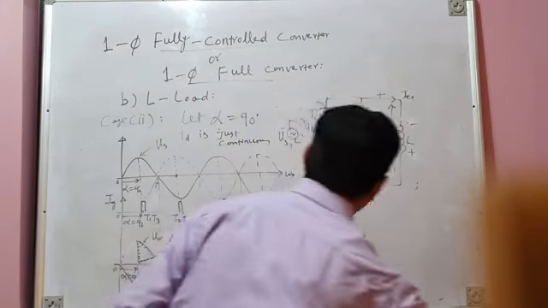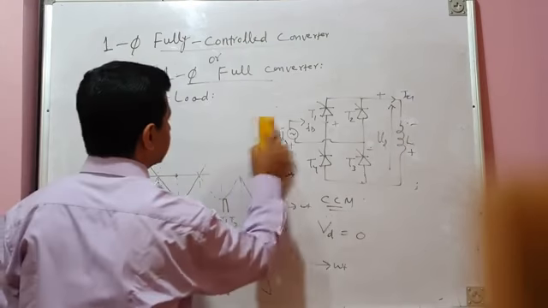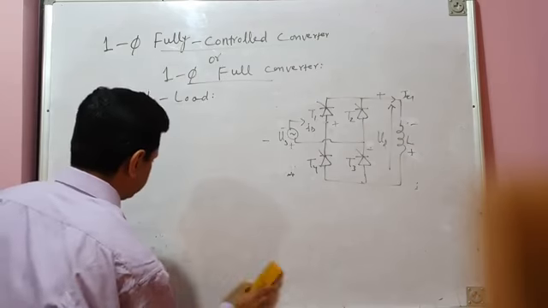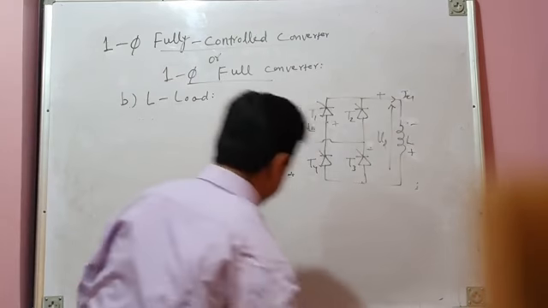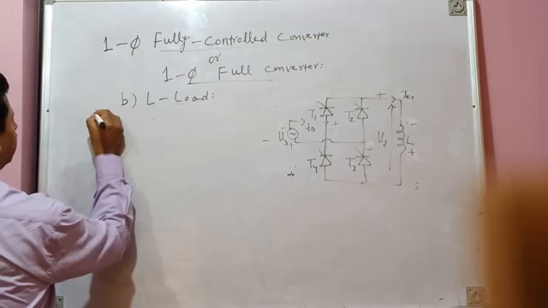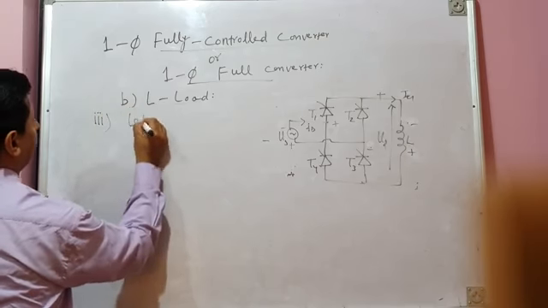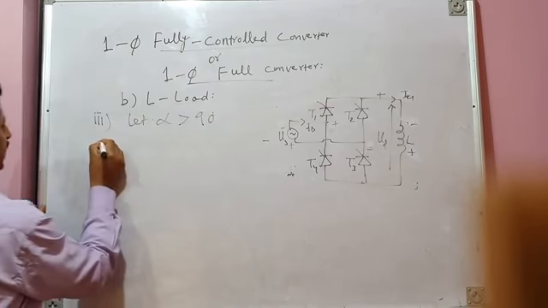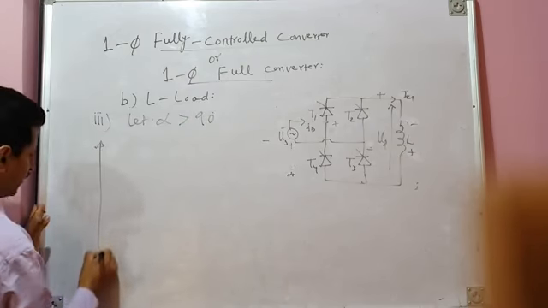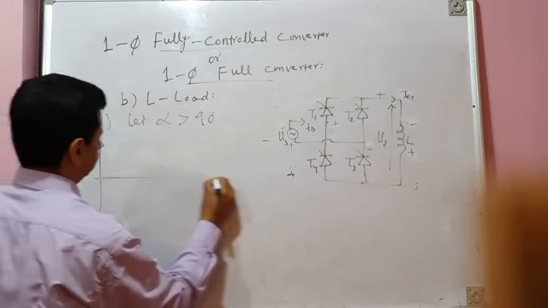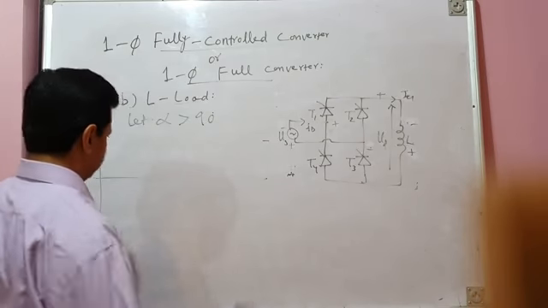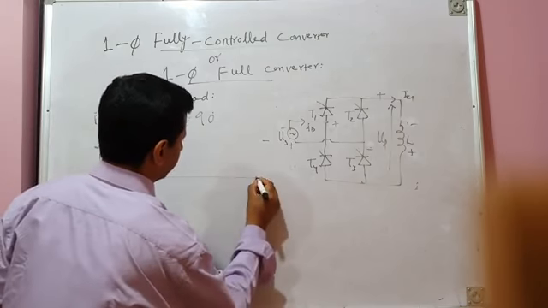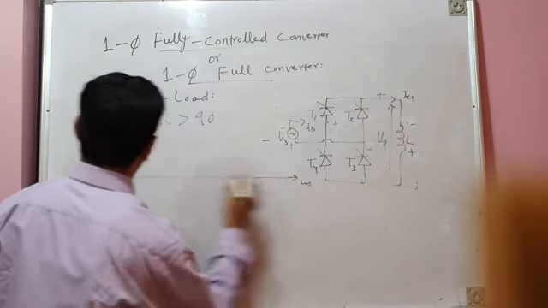Okay. Now let us see what happens if alpha is greater than 90 degrees. Very interesting analysis. The third case is, let alpha be greater than 90 degrees. Let us try to understand it with the help of waveforms again. This is your omega t axis.